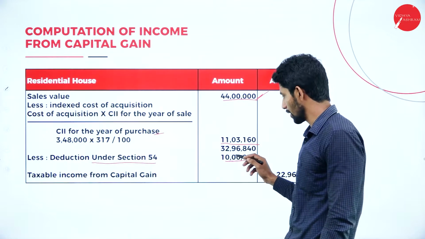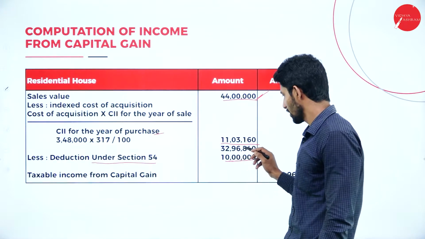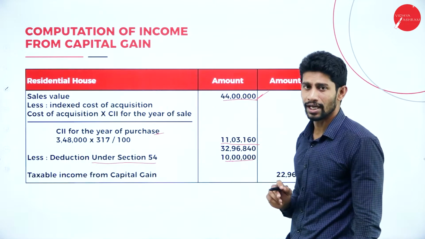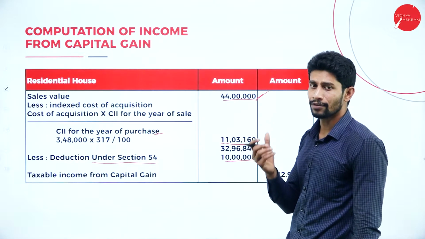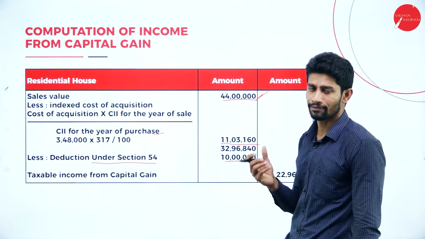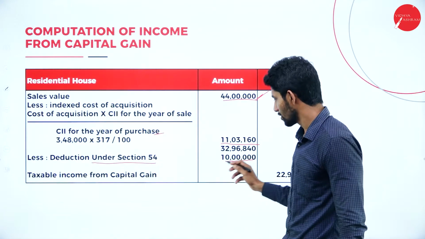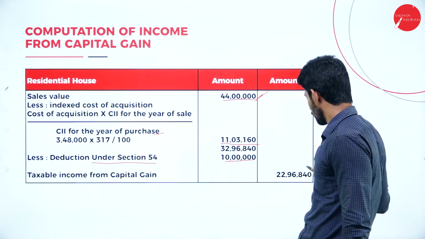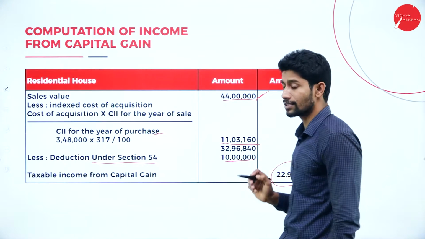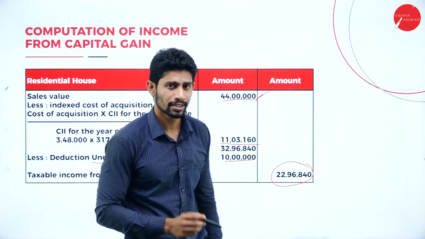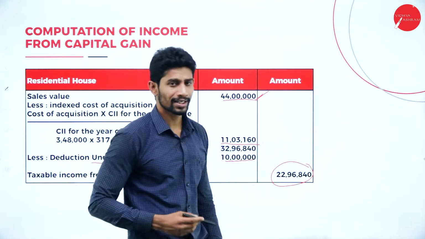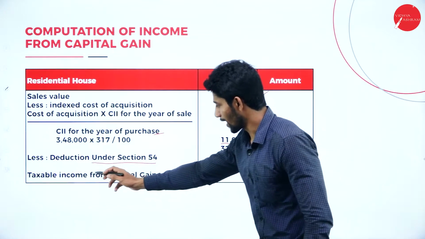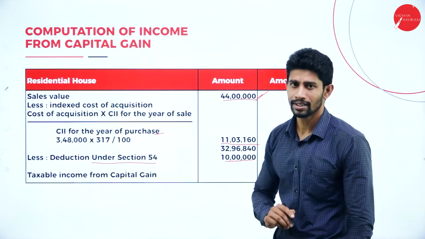So deduct this 10 lakh rupees from 32,96,840, which is the income from capital gain. You will get 22,96,840.